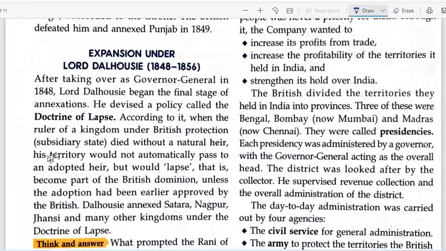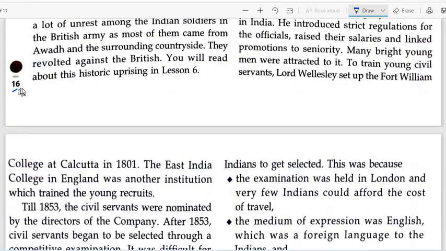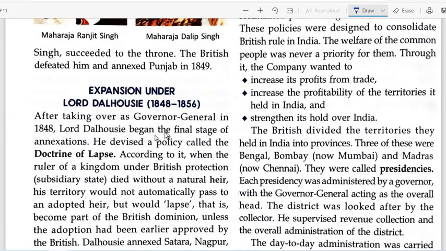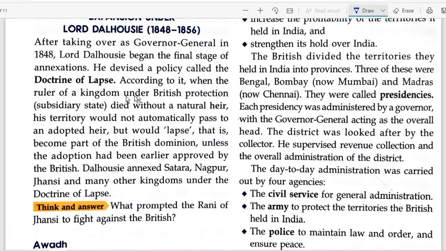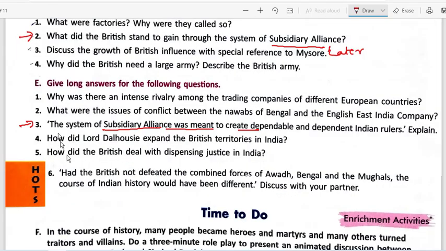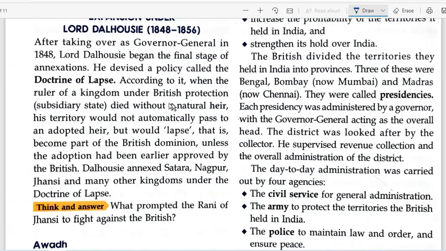Okay, Lord Dalhousie. This is on page number 16. Now the question is asking us, how did Lord Dalhousie expand the British territories? So what you do is, he devised the policy called, you have to start from here. He devised a policy called the doctrine of lapse. According to it, when the ruler of the kingdom under the British protection died without natural heir, his territory would not automatically pass to an adopted heir but would lapse, that is, become part of the British dominion unless the adoption had been earlier approved by the British.